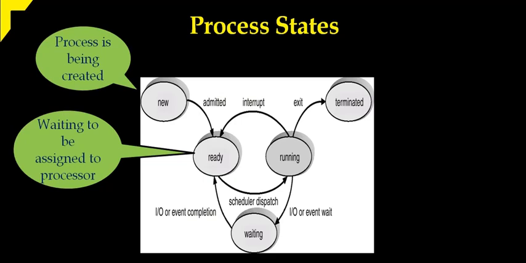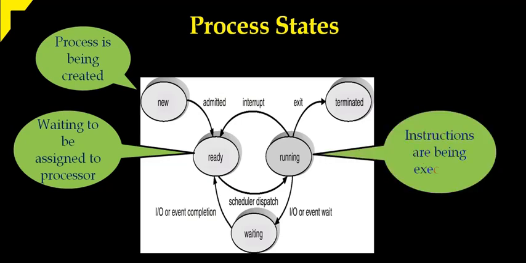From the ready state, it goes to the running state. When the processor is available, it moves to the running state. In the running state, all the instructions of the process are being executed. Actual execution happens in the running state. From the running state, the process might go to the terminated state or to the waiting state. Once the instructions are completed, it goes to the terminated state. If the instructions involve an IO event, then it comes to the waiting state.